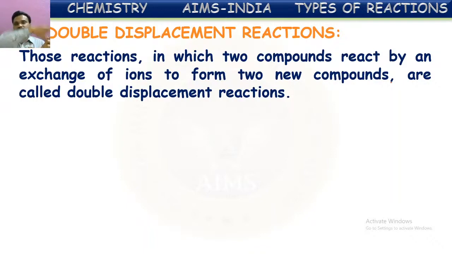One ion from this compound will go and combine with the other compound, and one ion from the other compound will come, so that two new compounds are formed. Mutual exchange of ions is happening, and hence two new compounds are formed. Such reactions are called double displacement reactions.